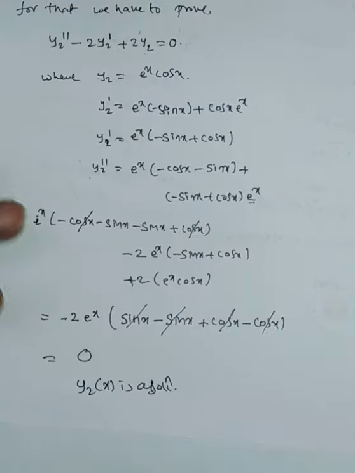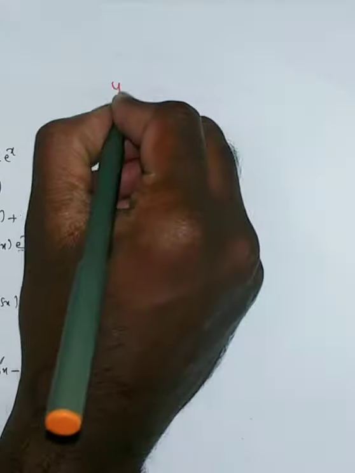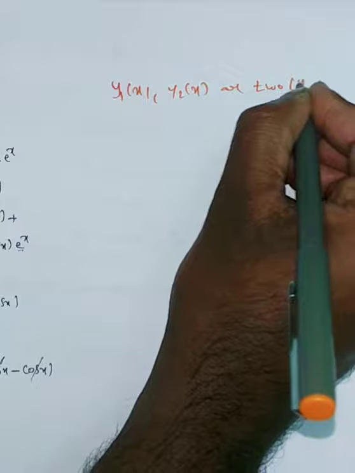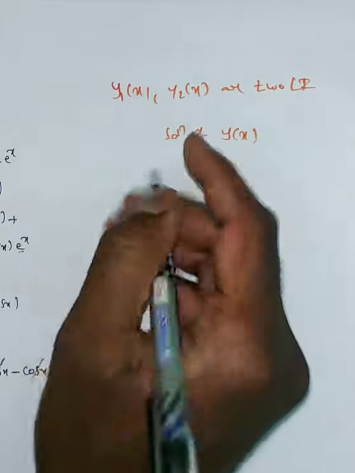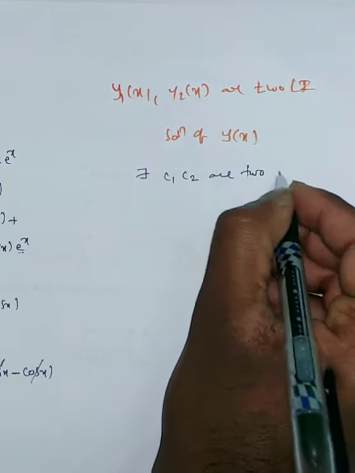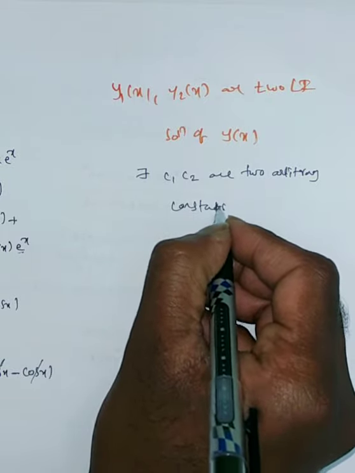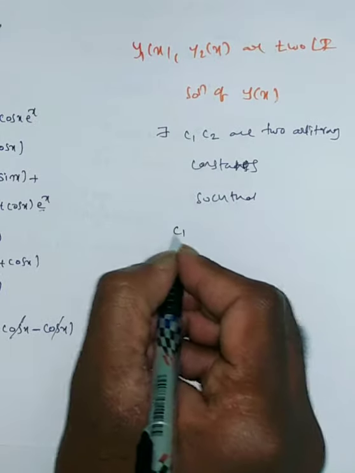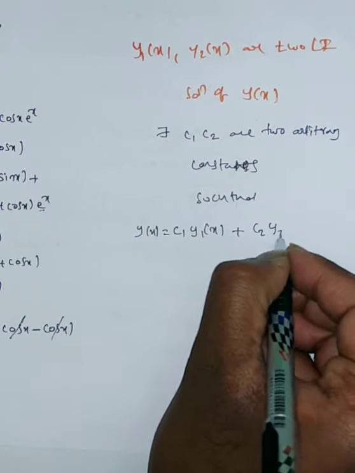Suppose y1 of x, y2 of x are two linearly independent solutions of y of x. Then the general solution is: there exist c1, c2, two arbitrary constants, such that y of x is c1 into y1 of x plus c2 into y2 of x.